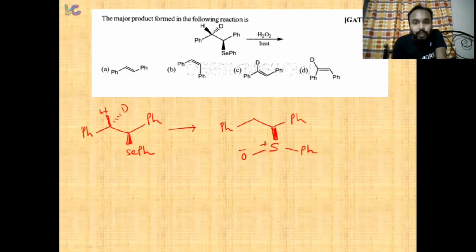And we have a hydrogen in the same plane where the selenium is, and deuterium at the back side.